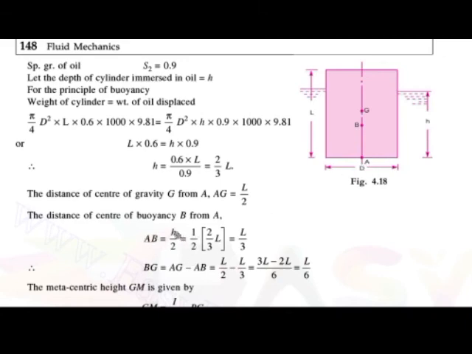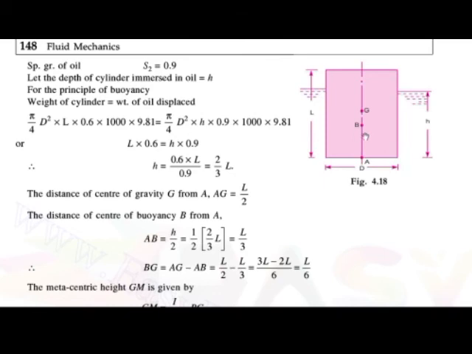So the value of h is nothing but 2 by 3, so 1 by 2 into the bracket 2 by 3 L. By multiplying this we get the value of AB as L by 3. So here distance A to B is L by 3 and A to G is L by 2.